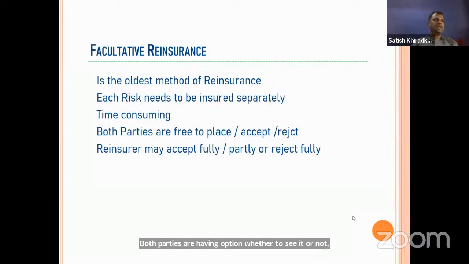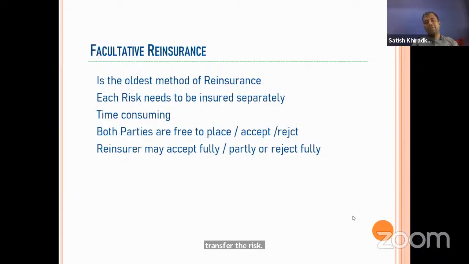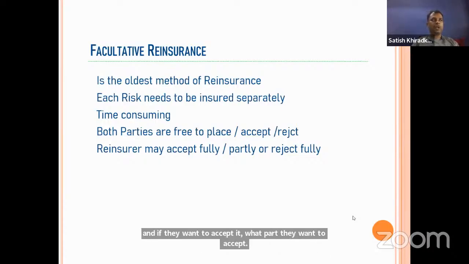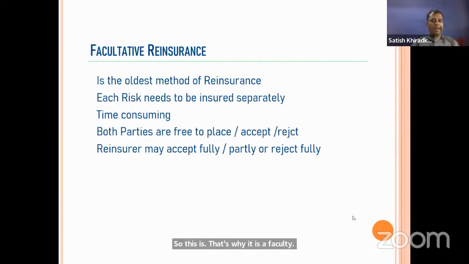Even the insurance company can decide whether they want to keep the risk on their books or transfer it. And if they wish to transfer, it is not obligatory for the reinsurance company; they also have the option whether to accept or reject, and if they want to accept, what part they want to accept. That's why it is facultative. It is a facility for both. And as we need to make this arrangement for each and every risk, it is definitely a time-consuming process.